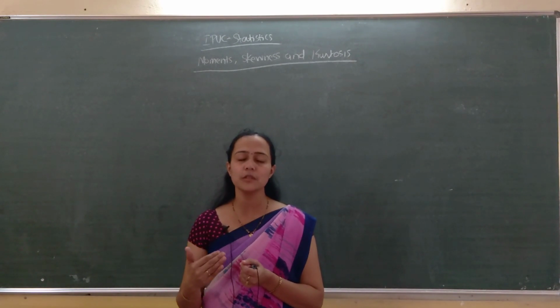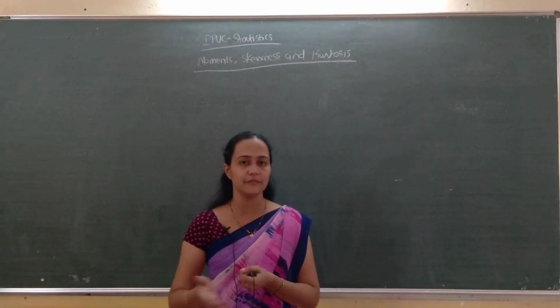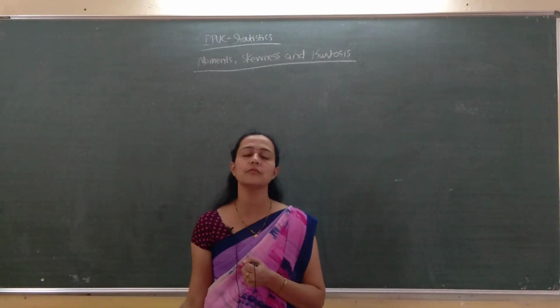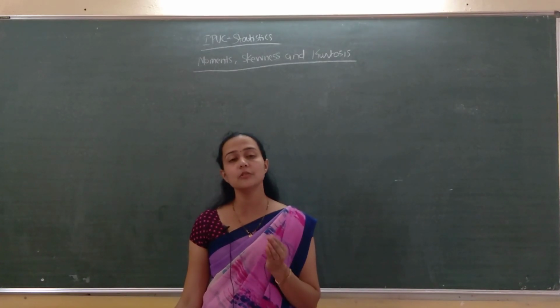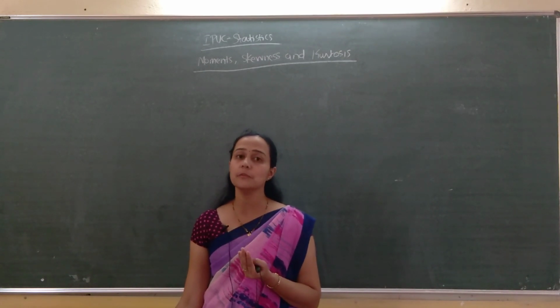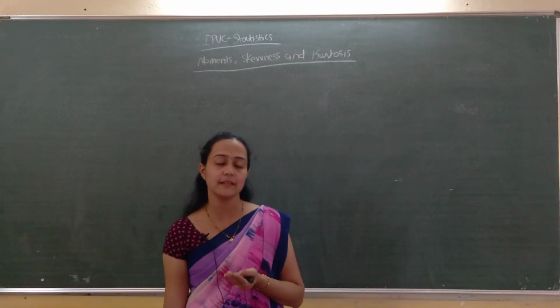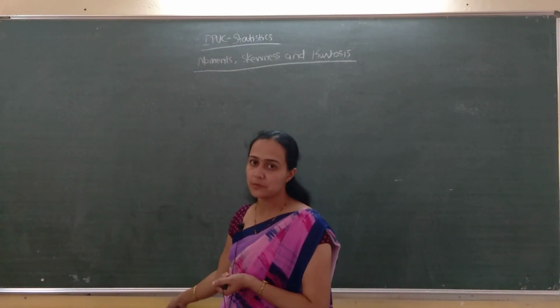So mean minus mode divided by standard deviation. In such a case, if mode is ill defined, what do I have to do? If mode is ill defined we have to go for the empirical relation, that is 3 into mean minus median divided by standard deviation. For some distributions mode may be ill defined, and at that time we go to the second, the empirical relation. Can we do some more problems?